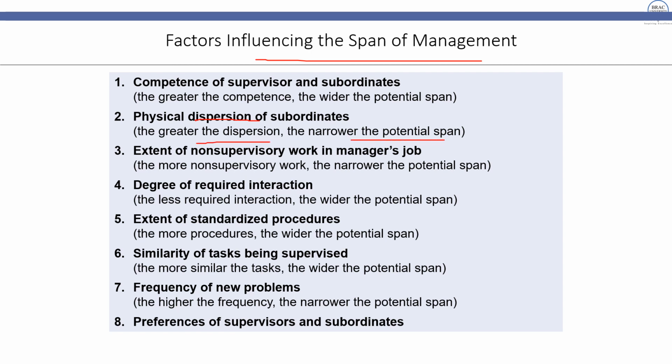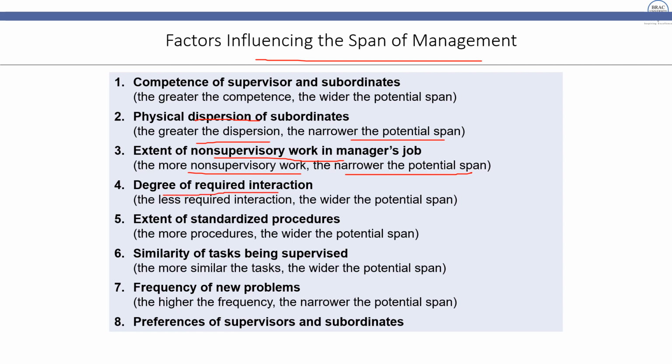Dispersion means their presence, their spread, their availability in different areas. Next, extent of non-supervisory work in manager jobs. The more non-supervisory work, the narrower the potential span. So when you have less number of supervisors, it becomes narrow. So that is again kind of a tall.